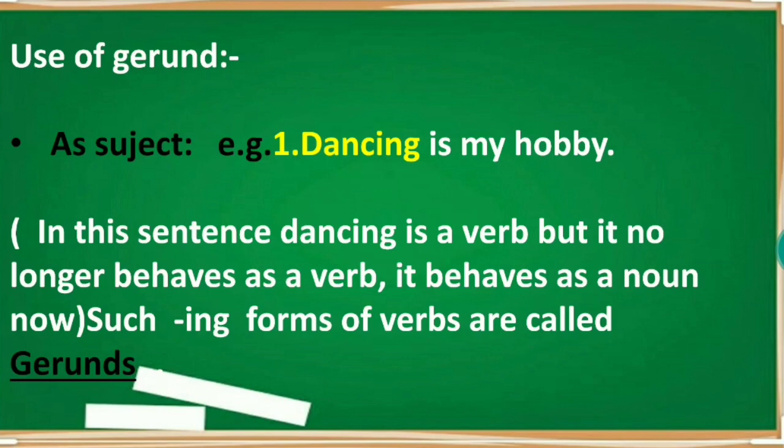Let's see the uses of gerund. The first use, as a subject. See the example. Dancing is my hobby. In this sentence, dancing is a verb, but it no longer behaves as a verb. It behaves as a noun. Such ing forms of verbs are called gerunds.